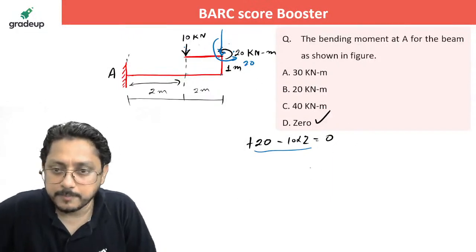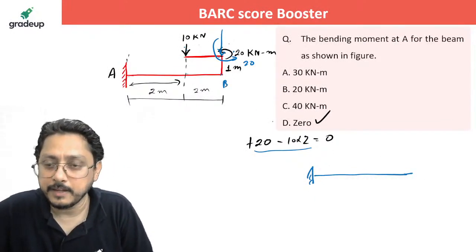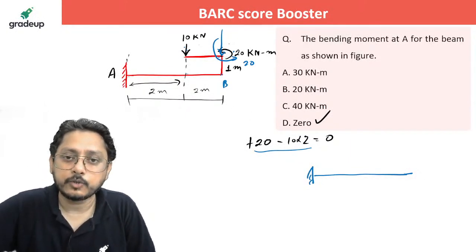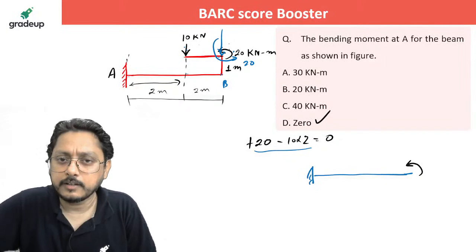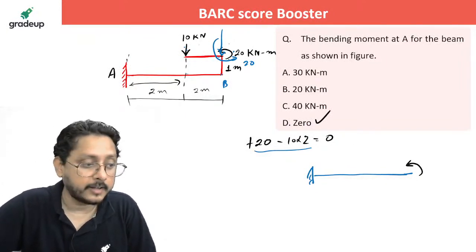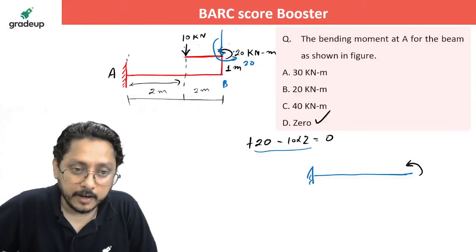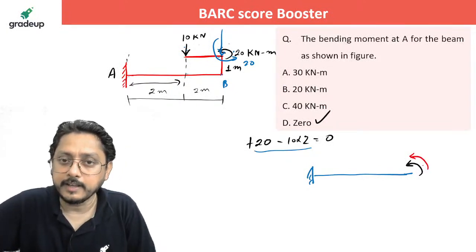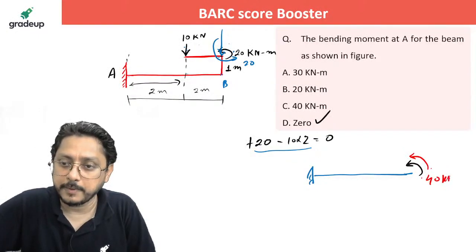Now if you draw the beam, what are the loads or moment acting over that free end, or maybe this end B. See, the moment which was already acting, which was 20 kilonewton meter, was acting like this. And both are acting in the same direction. 20 was acting earlier, and now due to the shifting of the load, 20 again is coming down in the same direction. So 20 plus 20, I can say 40, directly 40 kilonewton meter is acting here.